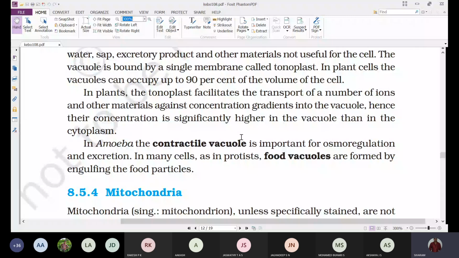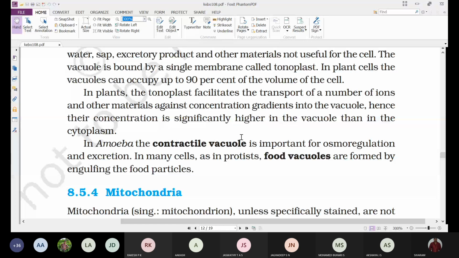Along with the excess water, some excretory products present inside the cell are also collected and sent out. That's why we say the contractile vacuoles are involved in two functions: one is osmoregulation and the second is excretion.